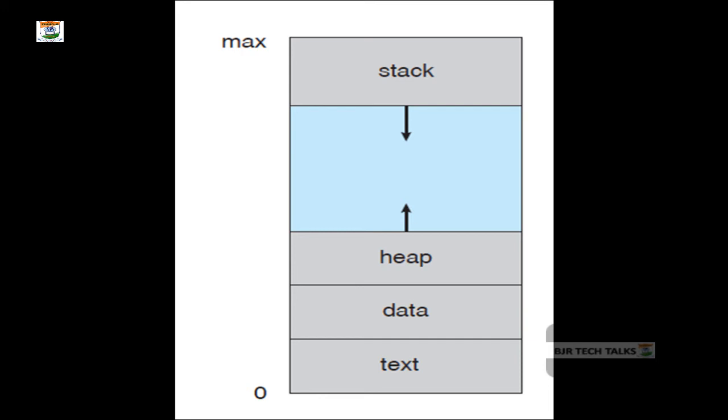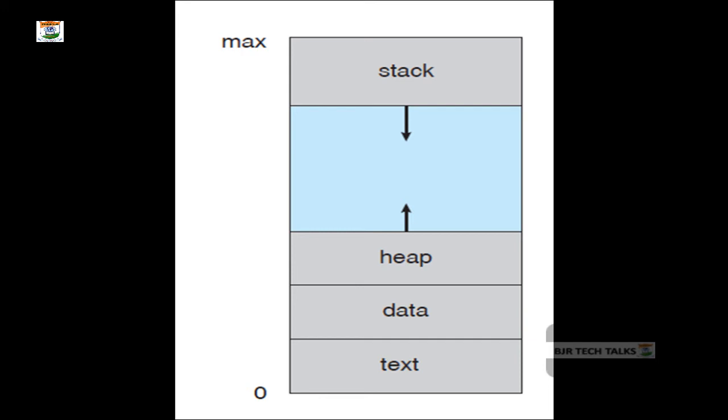We can see the data section, we can see the stack, and the process may also include a heap, which contains the memory that is dynamically allocated during runtime. Heap means a collection of different memory segments which the process accesses during runtime.